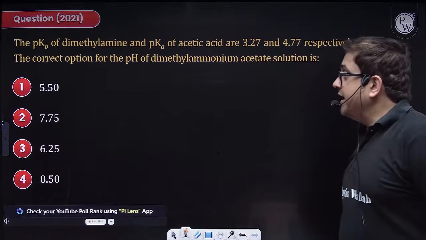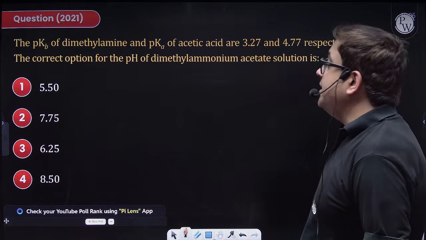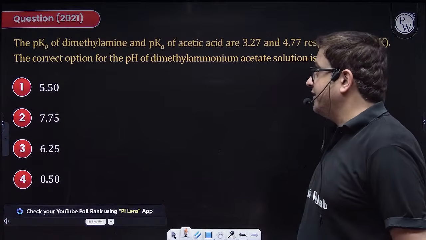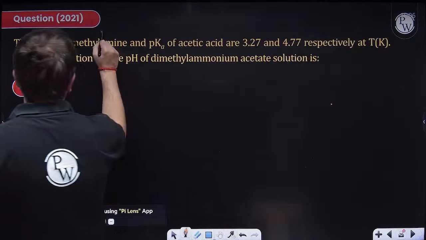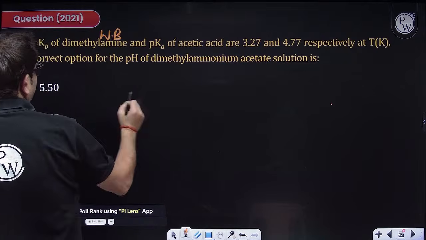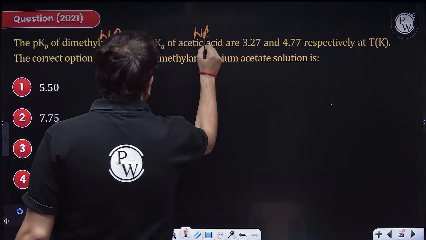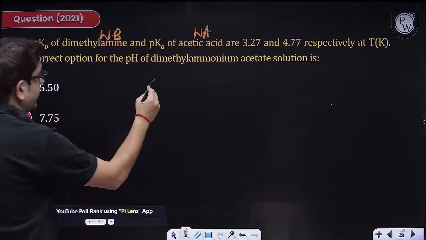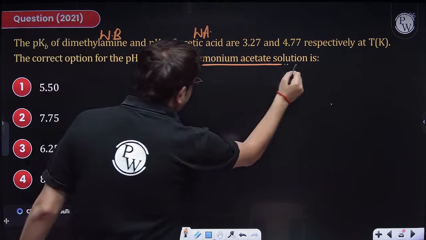Now, the next question is pKb of dimethylamine and pKa of acetic acid. Sir, dimethylamine is a weak base. Sir, acetic acid is a weak acid. So I have pKa of a weak acid and a weak base, and once they are mixed, they form a salt of weak acid and weak base.